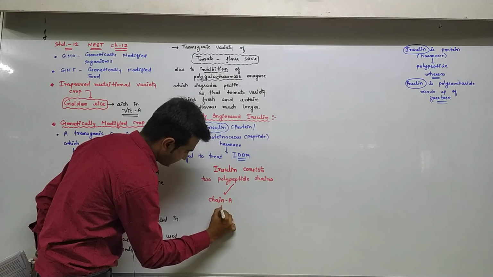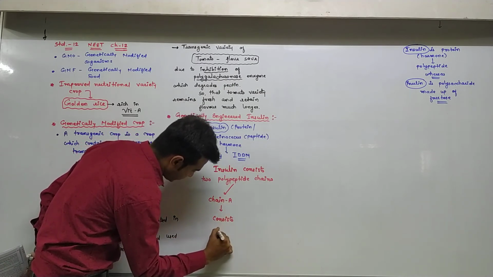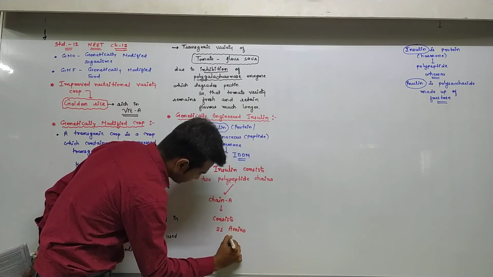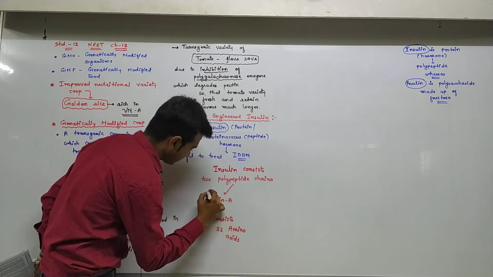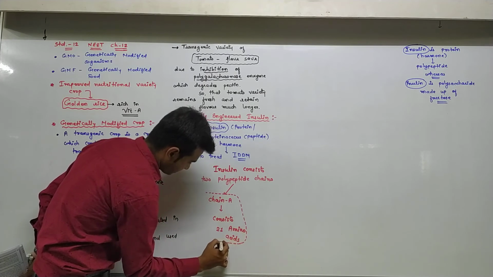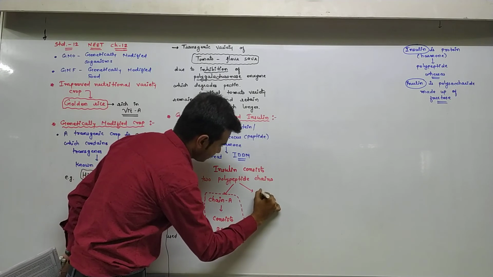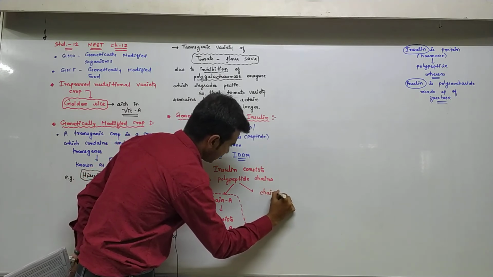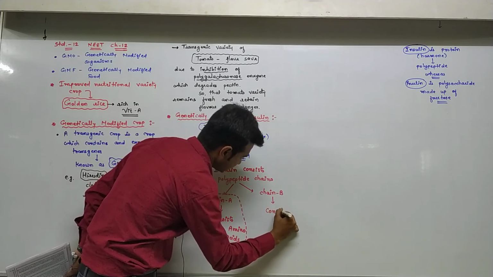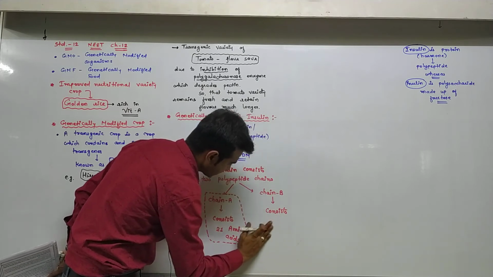Chain A consists of 21 amino acids, chain B consists of 30 amino acids.